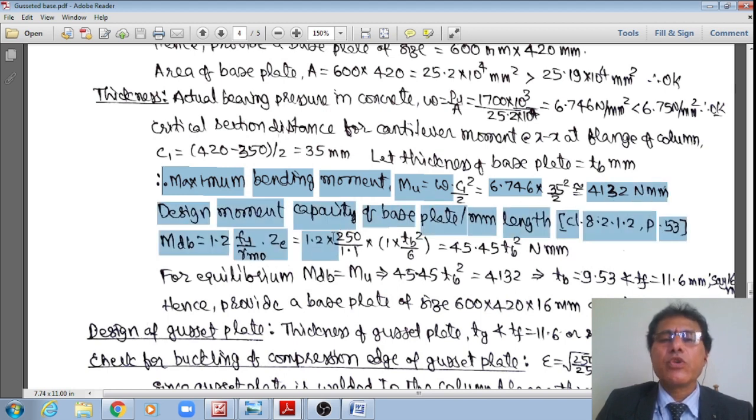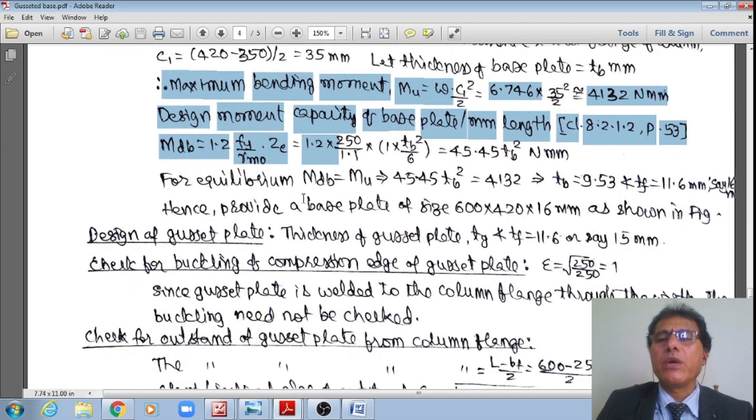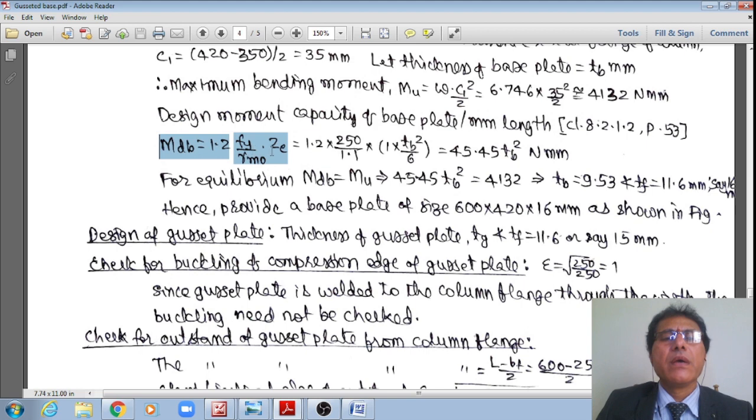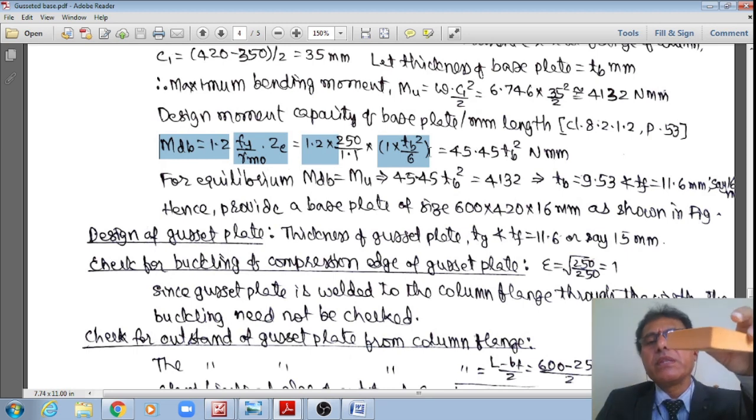That should be equated to the design moment capacity of the base plate as per clause 8.2.1.2, which we have just seen on page number 53 of IS 800. Therefore, equating both, I get 1.2 Fy divided by gamma m0 multiplied by Ze, calculated for 1 unit width, b t square by 6, where b is equal to 1 mm.